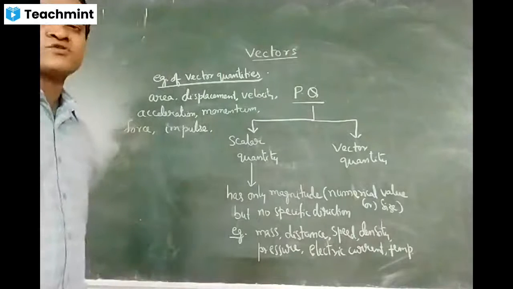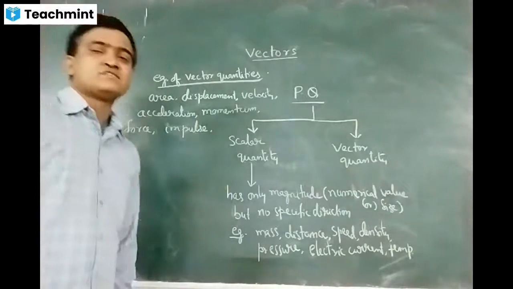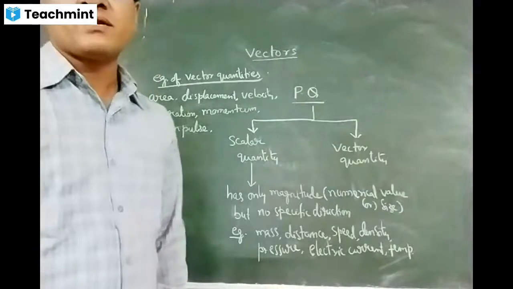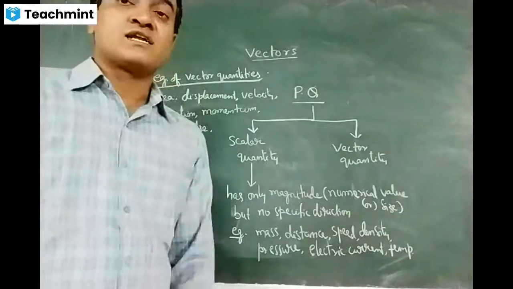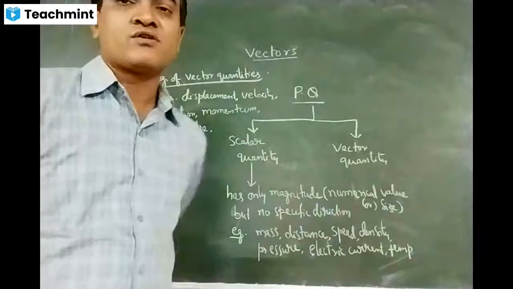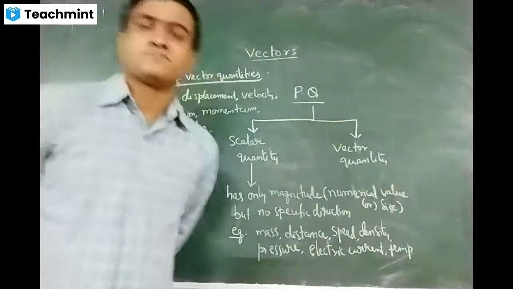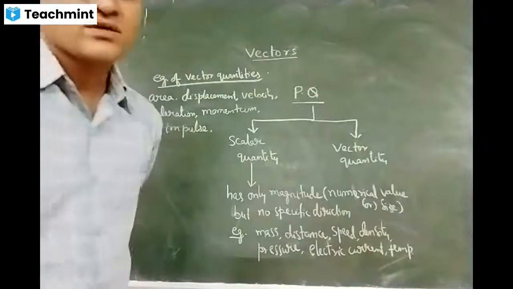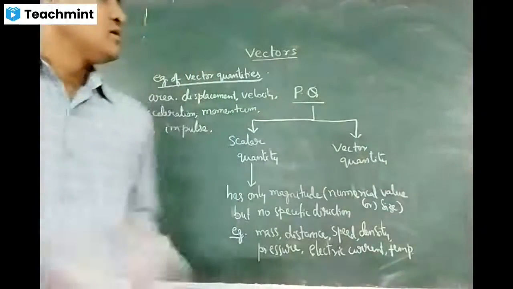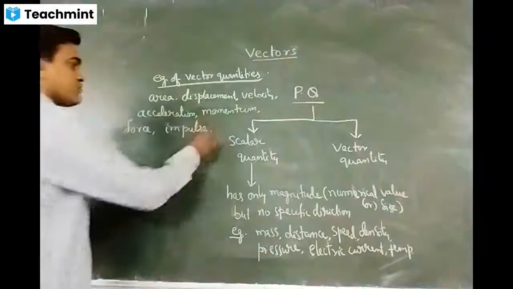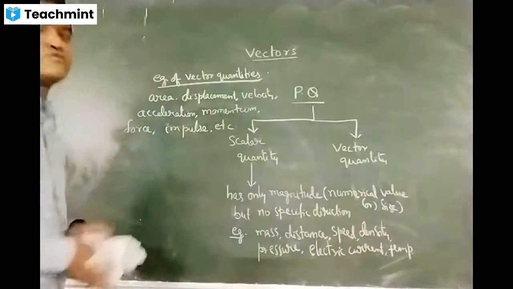In momentum, you have two momenta. One is linear momentum. Linear momentum will come into picture in straight line motion, whereas the other one is angular momentum. Angular momentum will come into picture in rotatory motion. So these are a few examples of vector quantities.